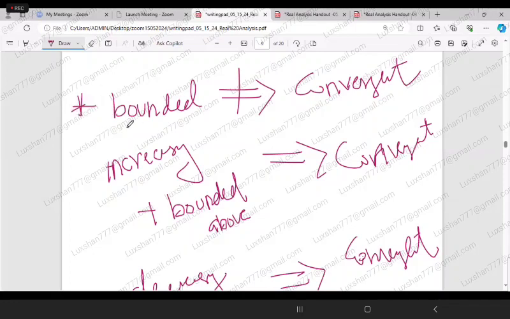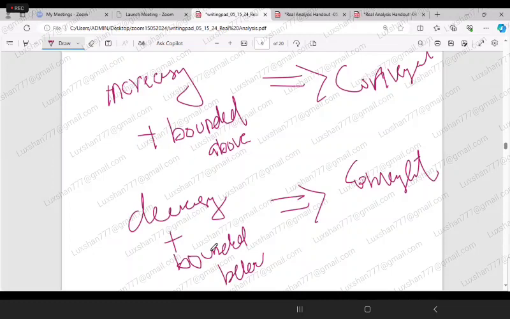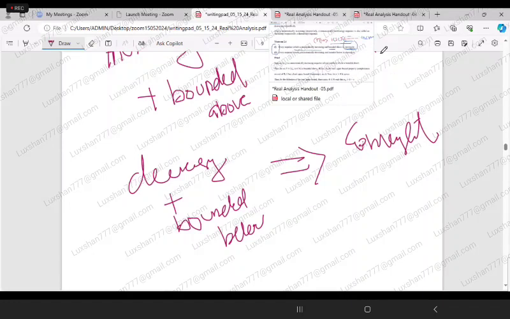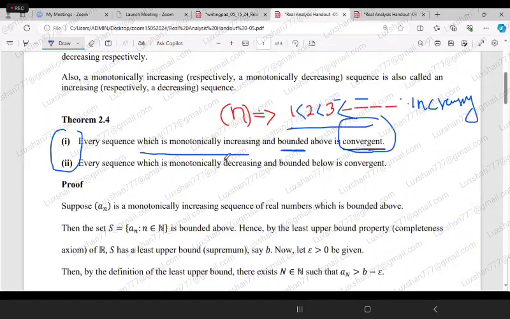So bounded alone does not imply convergence, but increasing plus bounded above implies convergence. Decreasing plus bounded below implies convergence. So that is what this theorem talks about.